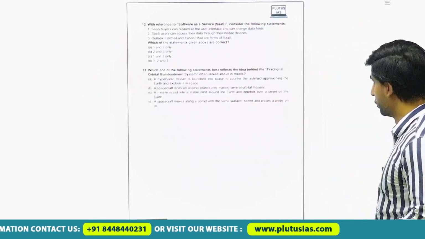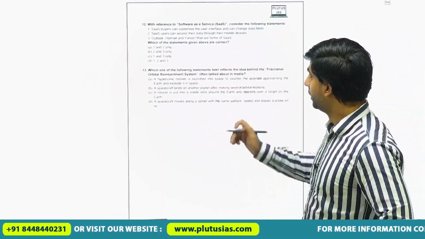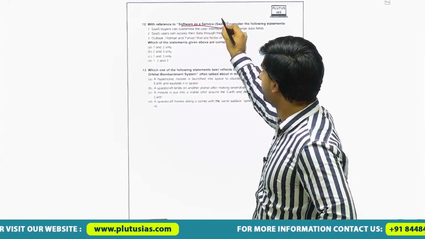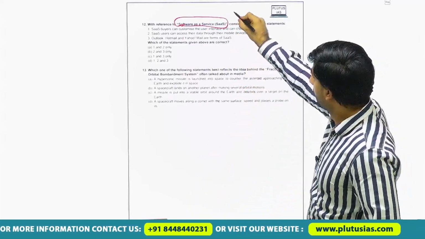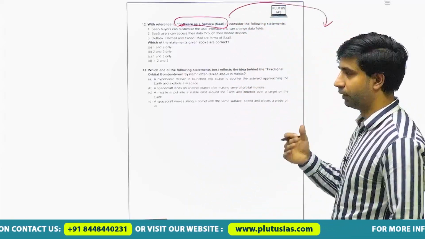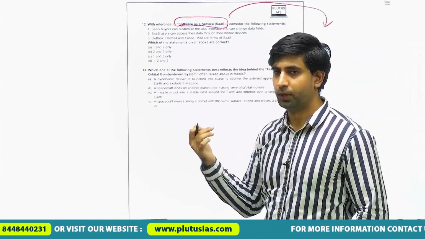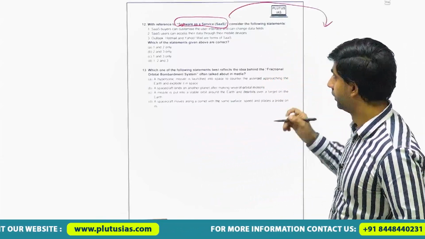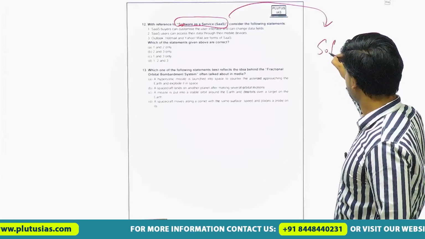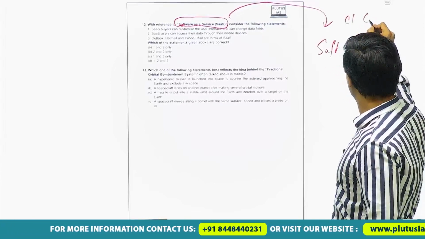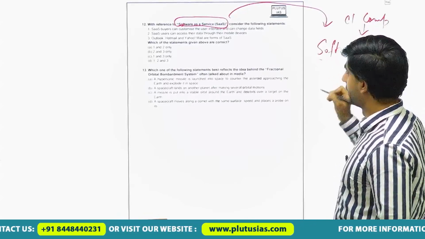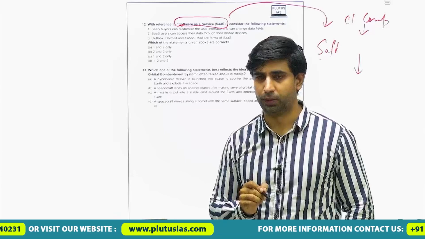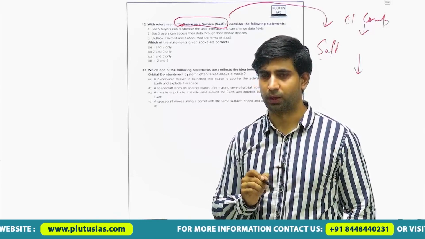And the next question is question number 12. It's about SaaS, software as a service. This is a subtopic in cloud computing. Like cloud computing, again different layers of information are required in this question. Software as a service, cloud computing. In this SaaS, a user or a customer uses software on the cloud.